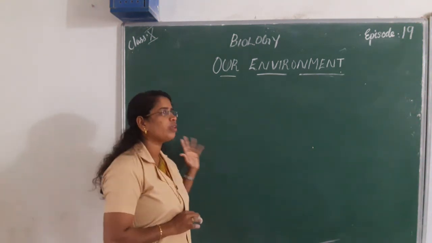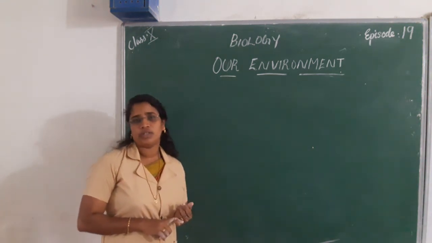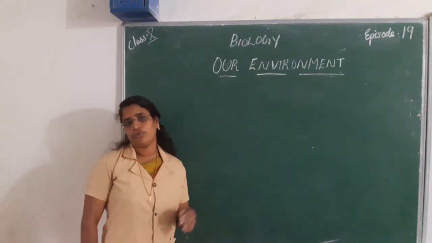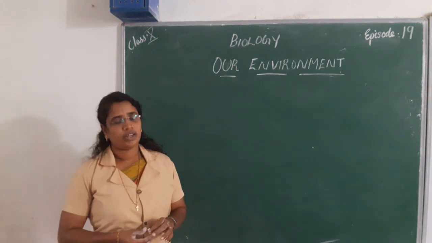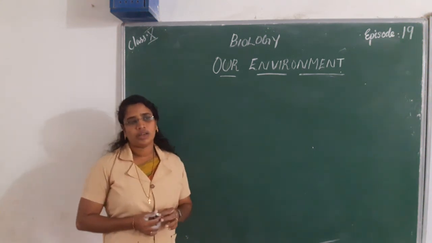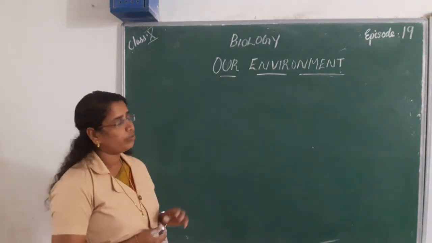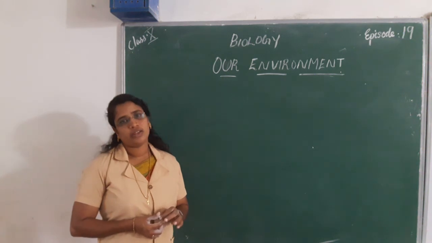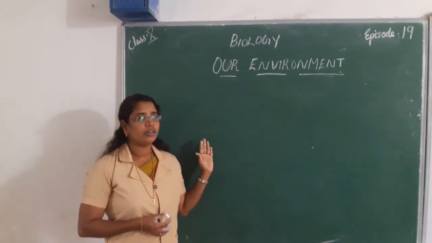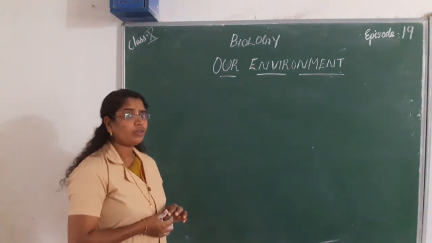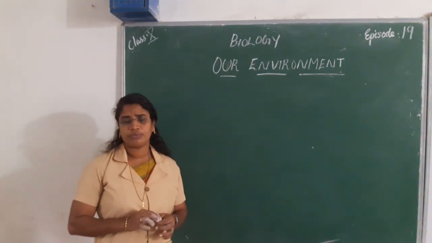Then we discussed how organisms are classified according to their food habit: herbivorous, carnivorous and omnivorous. Then comes the food chain. First we discussed trophic levels. Trophic levels are the steps in a food chain. What is a food chain?